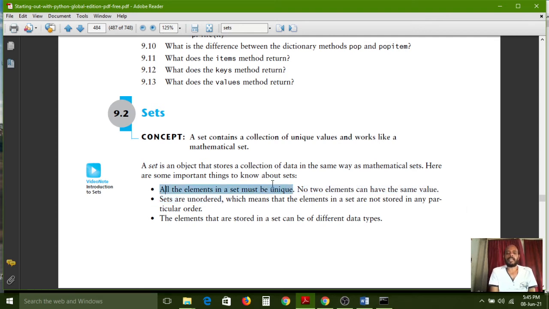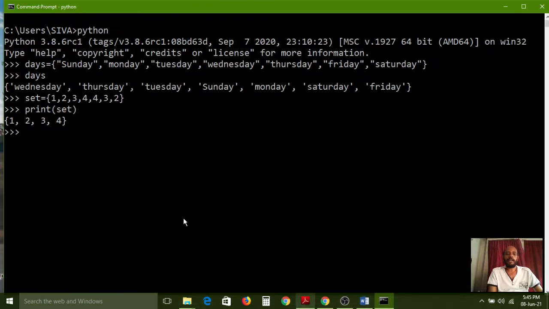Carefully observe, here I selected some text. All of you carefully observe the screen. All the elements in a set must be unique. No two elements can have the same value. That means sets must contain unique values. If you pass any duplicate values, while printing or reading, the duplicate values are avoided by the set. Understand? Right. And the last point is: the elements that are stored in a set can be of different data types. Now I want to create one more set.